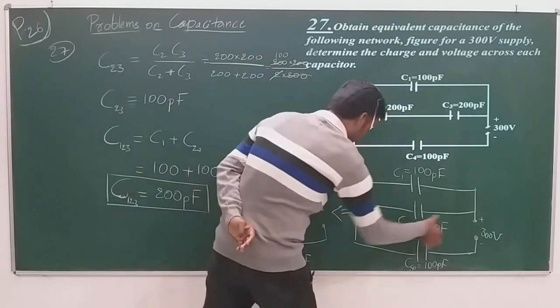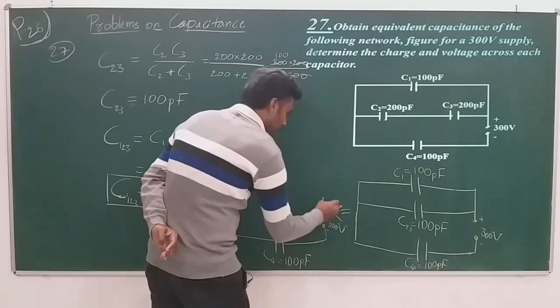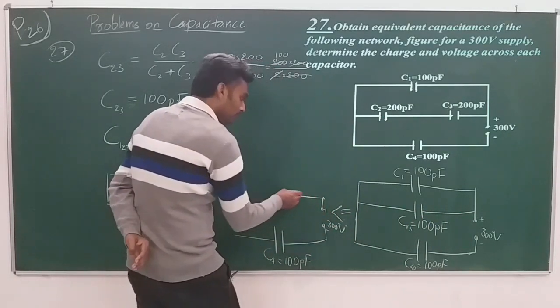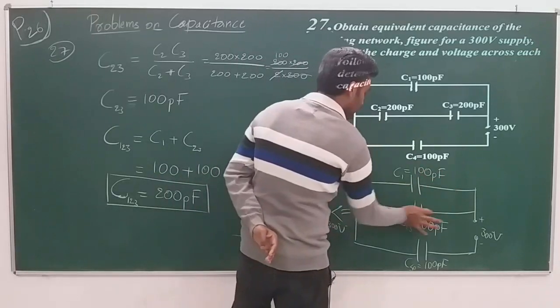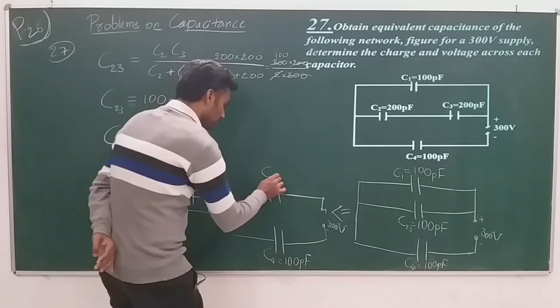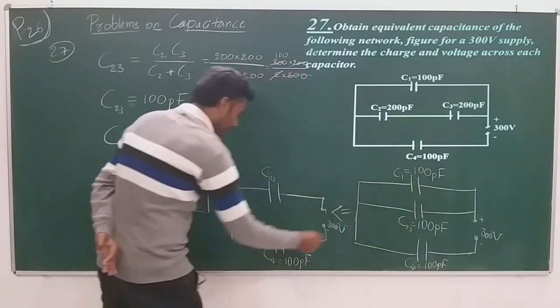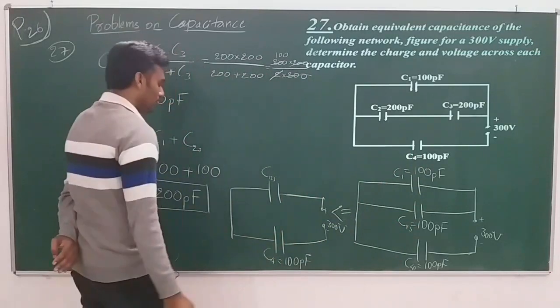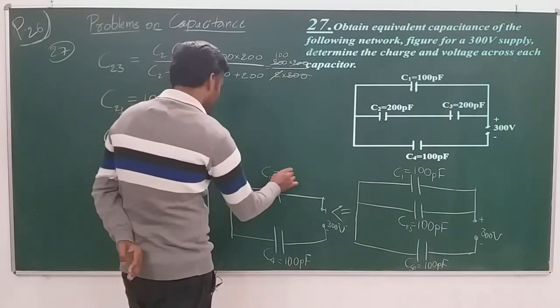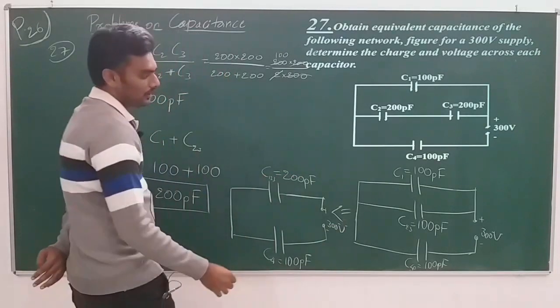These two together is now C123, and hence it comes back to C4. So C123 becomes equal to 200 picofarad, right?